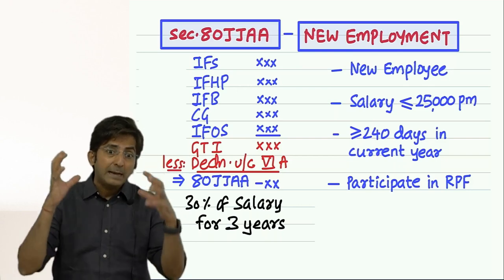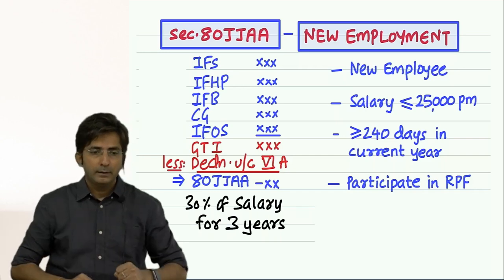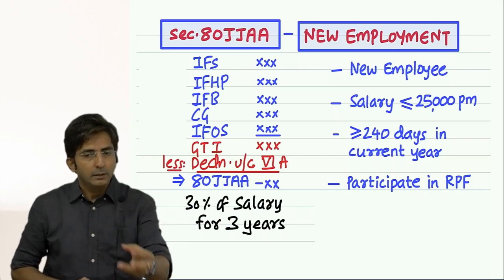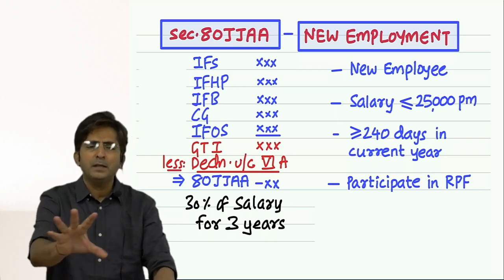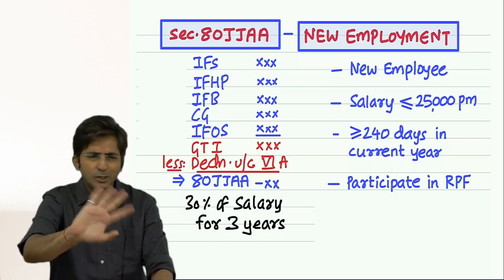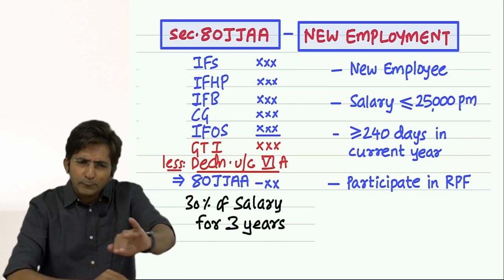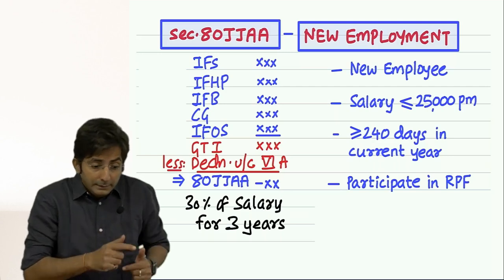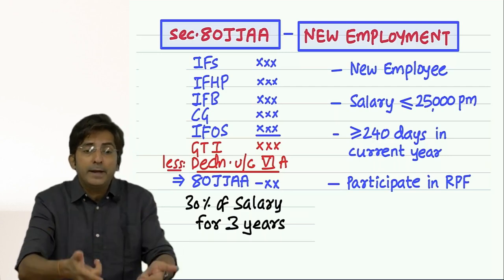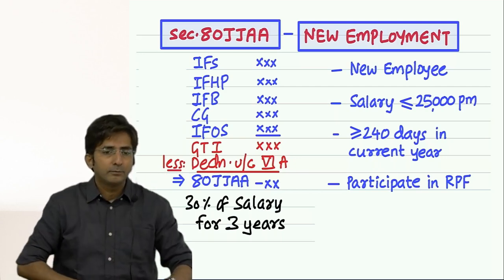Because only full-time staff will participate in provident fund. And in a company, this is a culture. Whenever you are kept in the job in a company for a temporary period, they will not start your provident fund. Starting your provident fund means what? Deducting from your salary, and that much amount they also contribute. This system starts in a company when the employee becomes a permanent full-time staff.